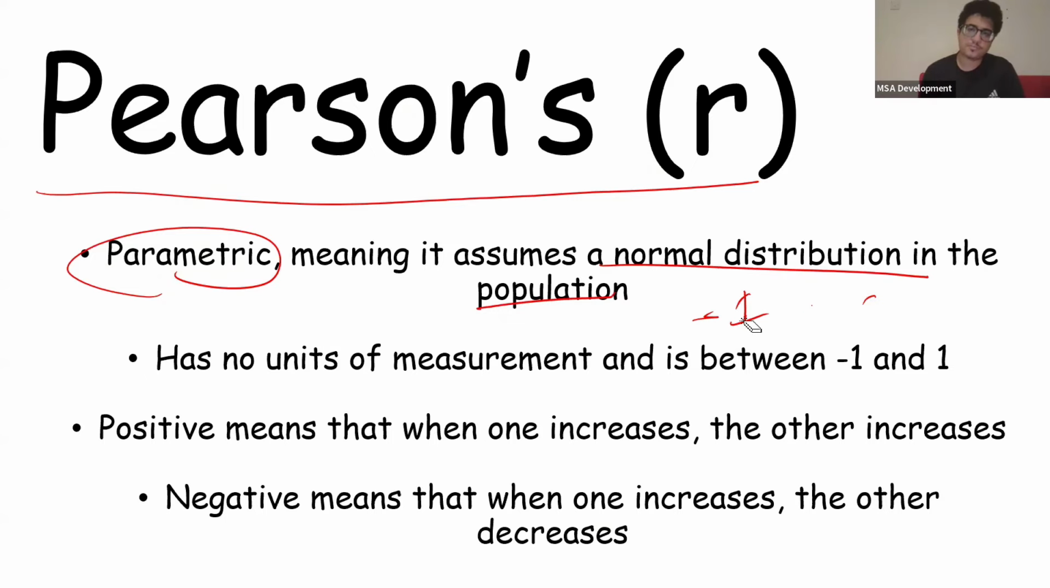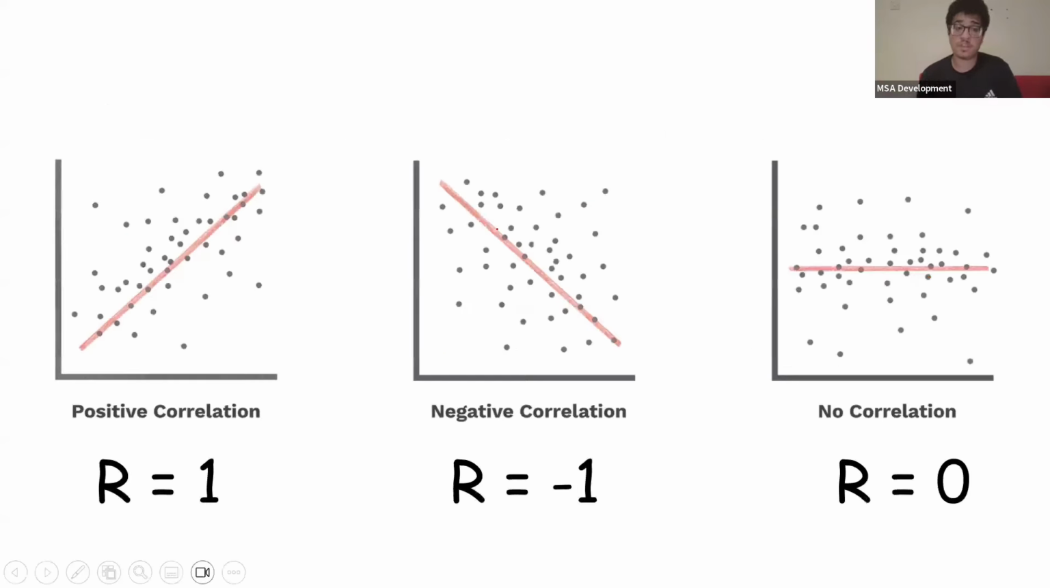So a positive value, like 1, for example, means that when one increases, the other increases. It's a positive correlation. But -1, for example, means that when one increases, the other decreases. And I'm going to show you guys that on a picture.